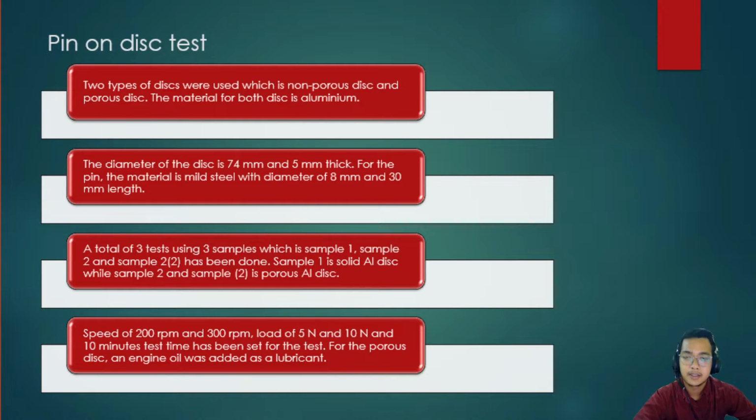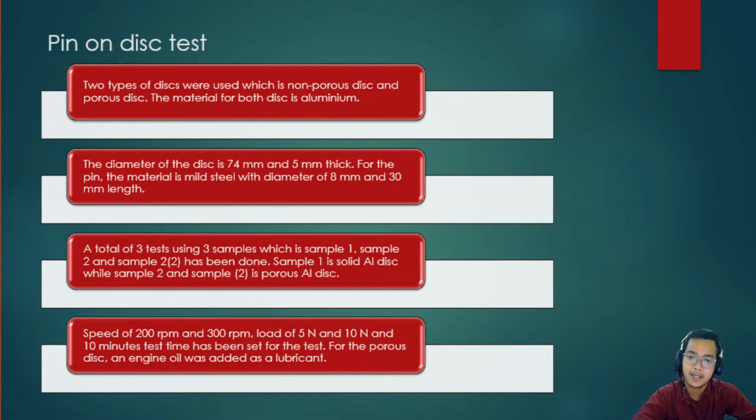Pin on disc test. In this study, two types of discs were used, which are the non-porous disc and also the porous disc. The material for both discs is aluminium. Next, the diameter of the disc is set to be 74 mm and the thickness is set to be 5 mm, while for the pin, the material is mild steel with a diameter of 8 mm and a length of 30 mm.